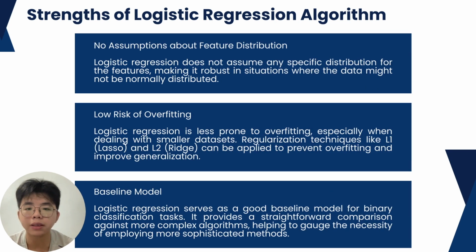The third one is no assumption about feature distribution. Logistic regression does not assume any specific distribution for the features, making it robust in situations where the data might not be normally distributed. Next one is low risk of overfitting. Logistic regression is less prone to overfitting, especially when dealing with smaller datasets.